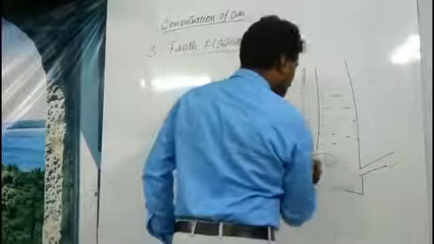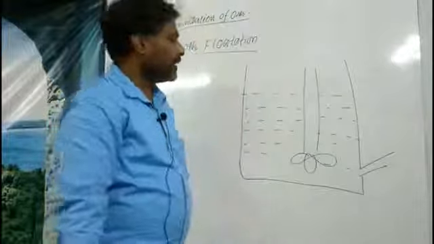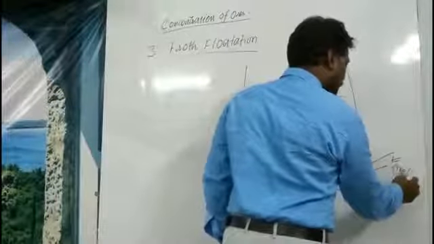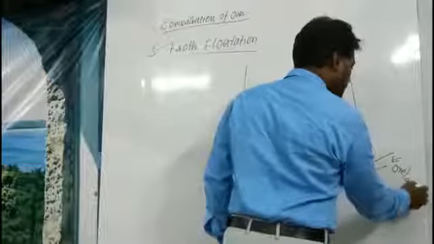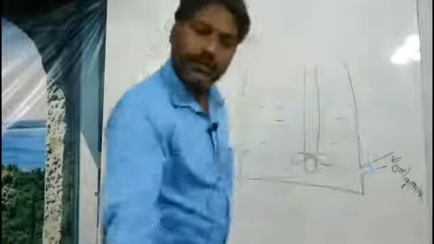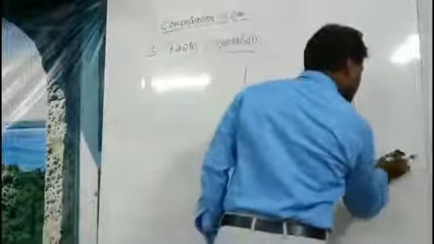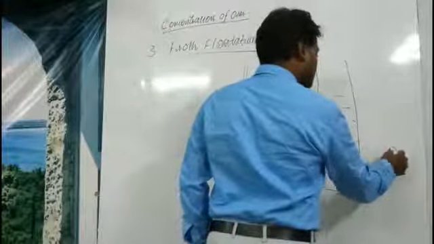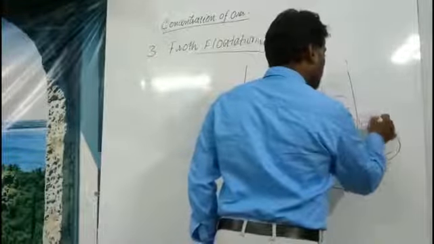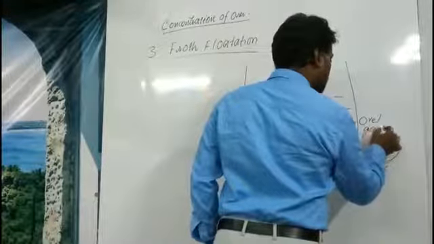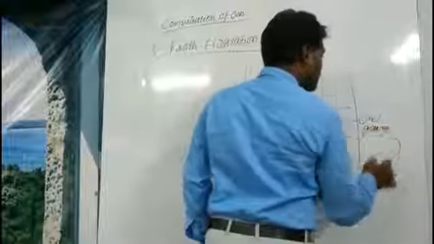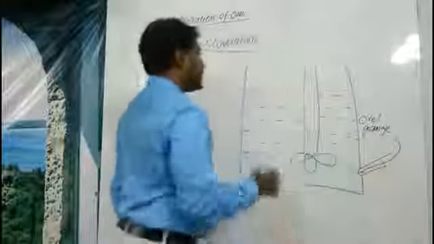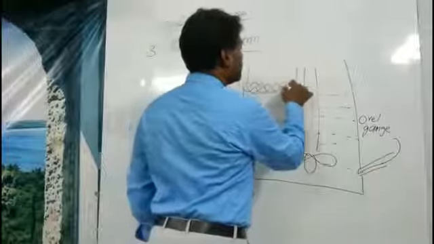In water, a fan will be arranged here like this on the bottom, and from this way we can insert ore or gangue material. We are inserting through this way, and we are discussing the froth flotation.